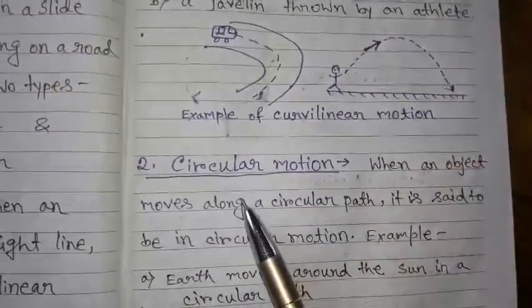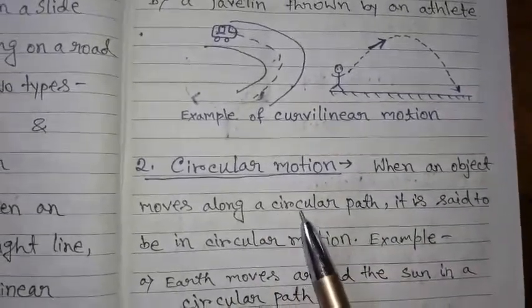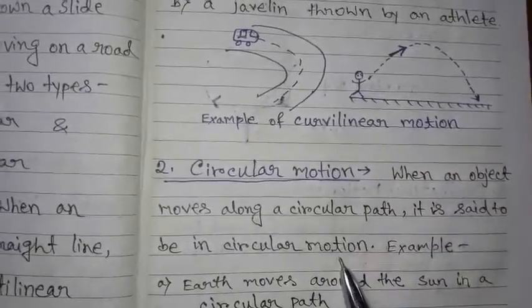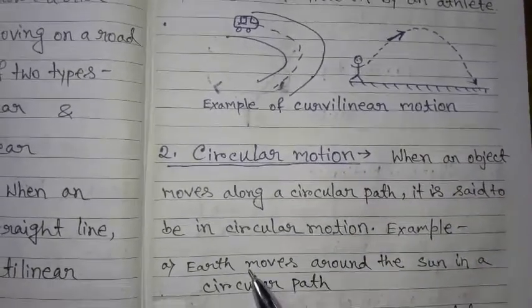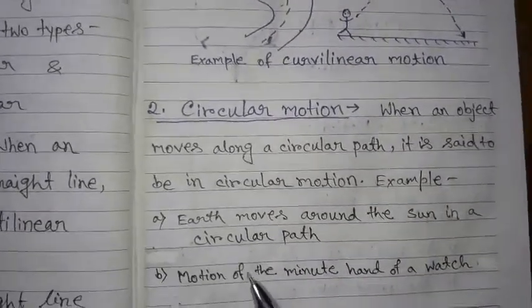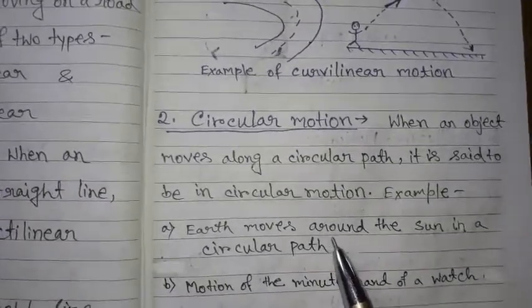Next is circular motion. When an object moves along a circular path, it is said to be in circular motion. For example, Earth moves around the Sun in a circular path. Motion of the minute hand of a watch. So these are examples of circular motion.